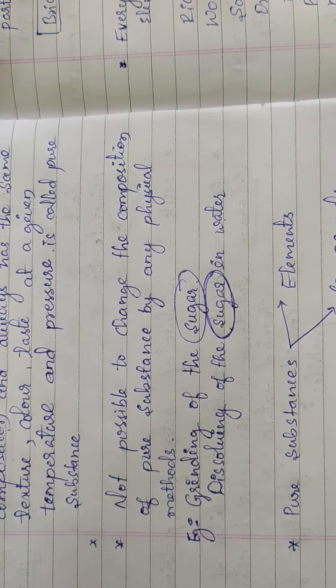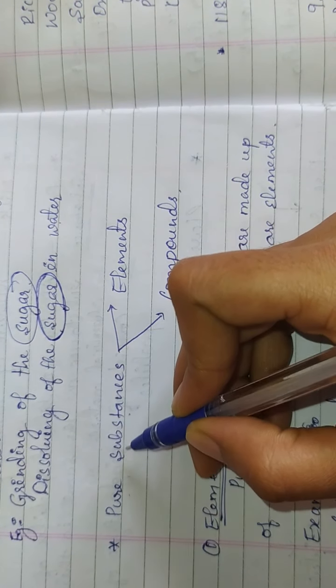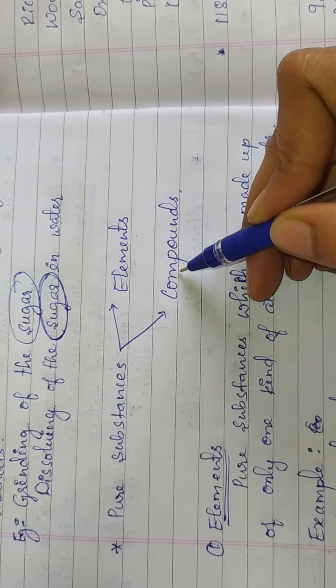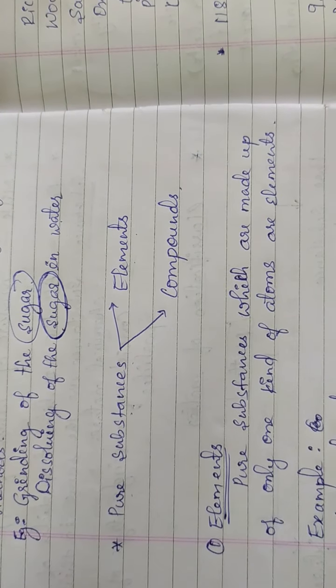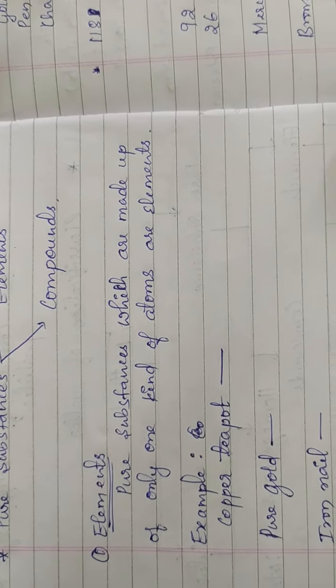Next we will see the classification of pure substances. Further, these pure substances are classified into elements and compounds. First we will see elements.